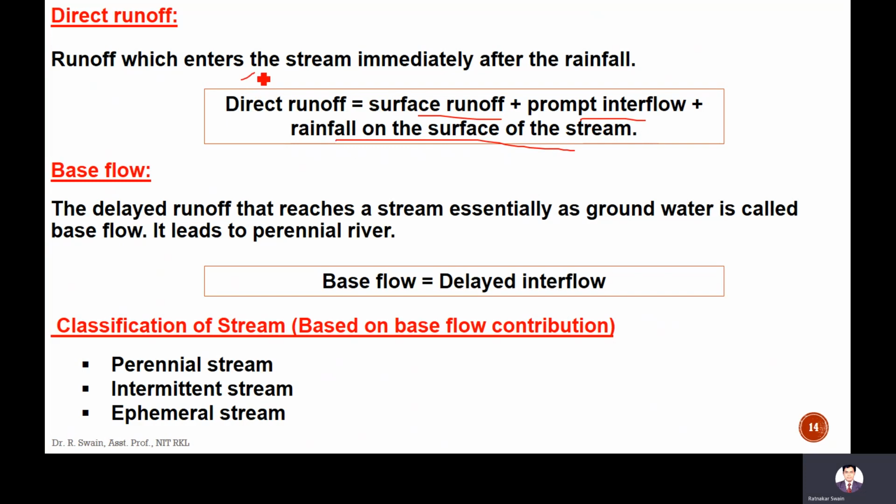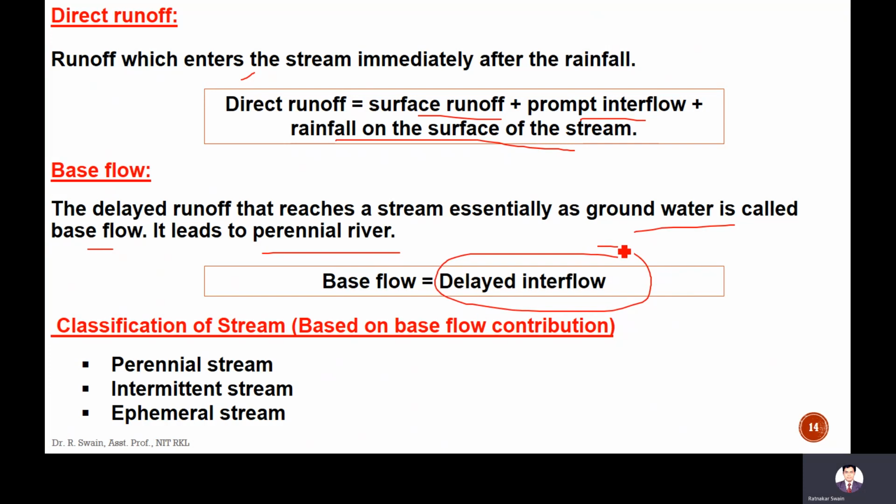Next is base flow. The delayed runoff that reaches the stream essentially as groundwater is called base flow. It leads to perennial rivers. Base flow is nothing but delayed interflow, the interflow which takes a long time, years or months, to join the water table.